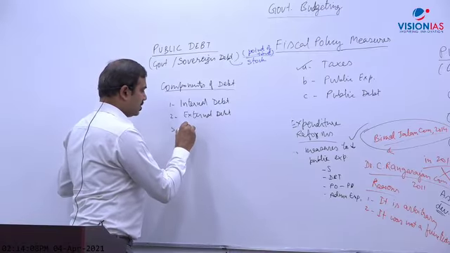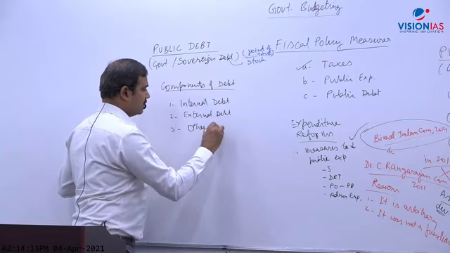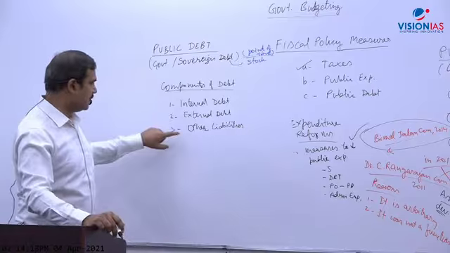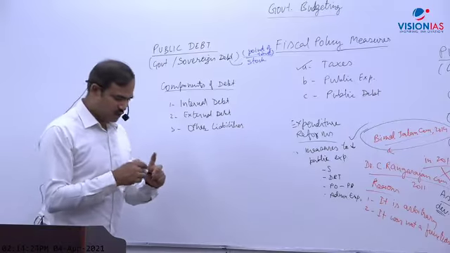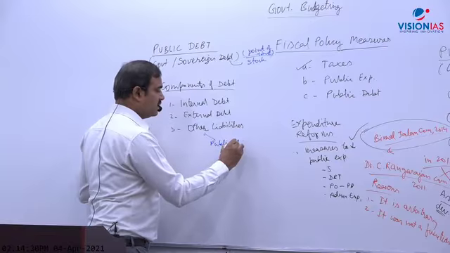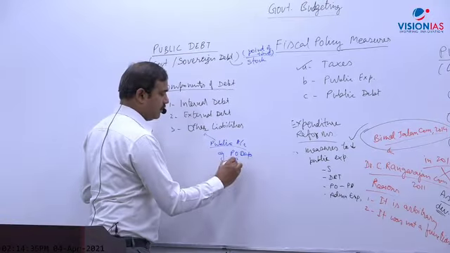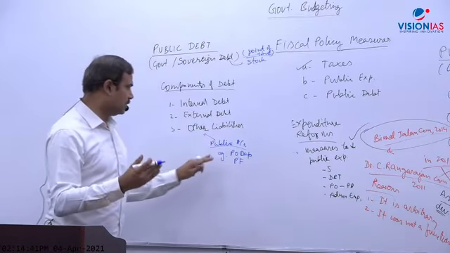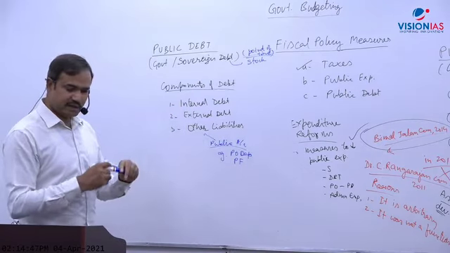And the other is other liabilities. Other liabilities means money of the public account. This is money of the public which is kept with the government. Examples are post office deposits, provident fund, etc. These are called small savings schemes. So it is a kind of loan to the government. So these are the three components of public debt.